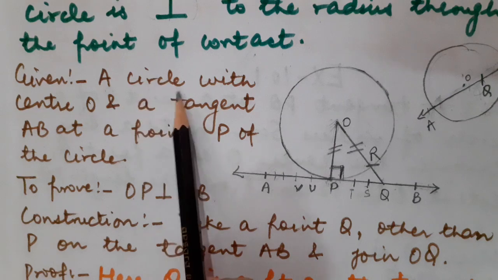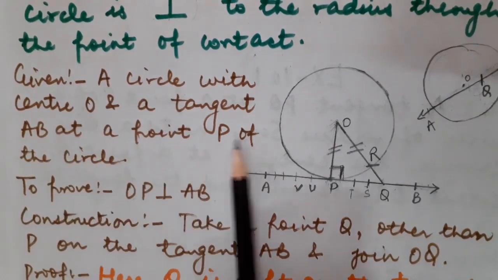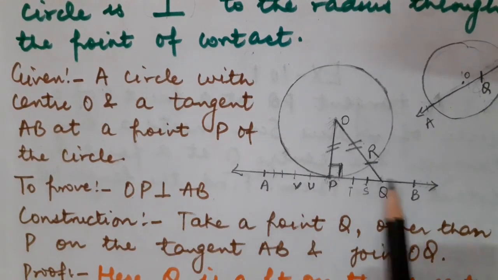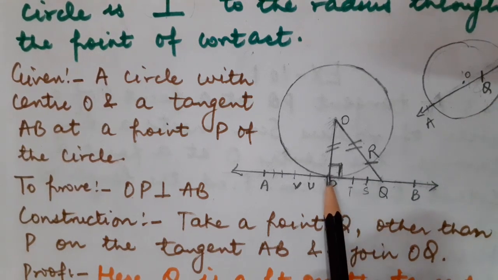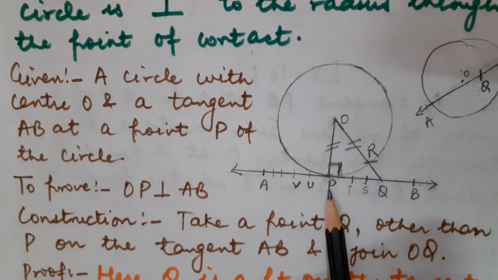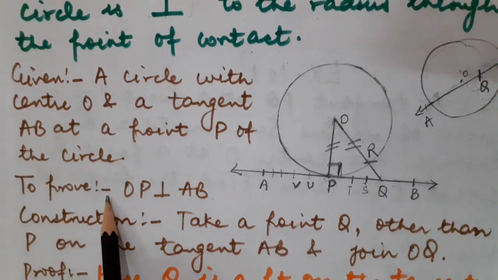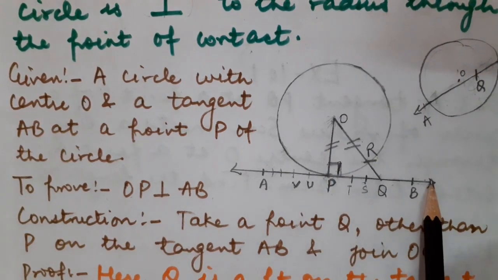What is given? A circle with center O and a tangent AB at a point P of the circle. Here you can see that there is a line which is going to pass, and it is going to touch the circle exactly at one point, and that point is P. So here P is known as point of contact. What we have to prove? We have to prove that OP is perpendicular to tangent AB.